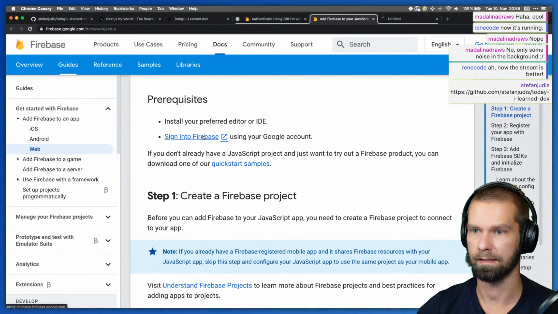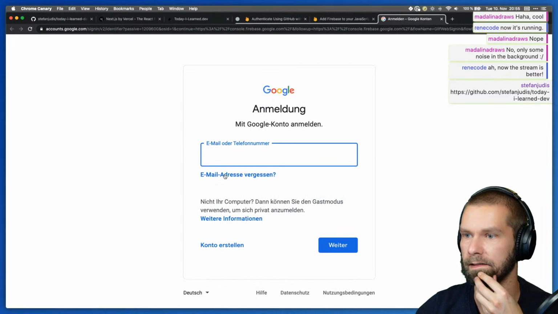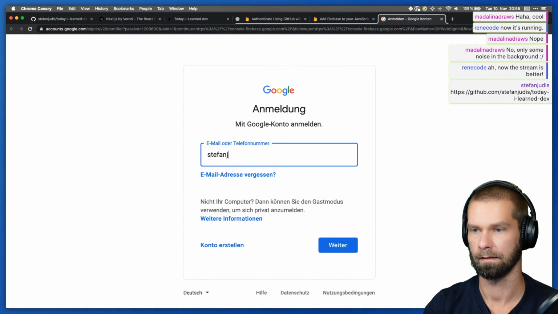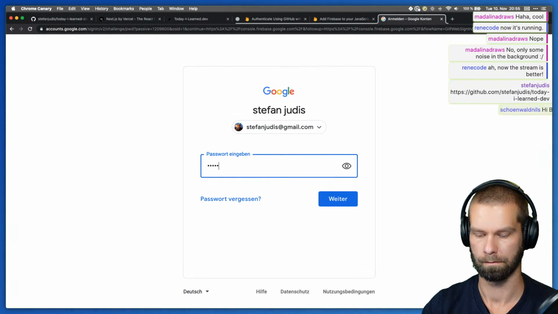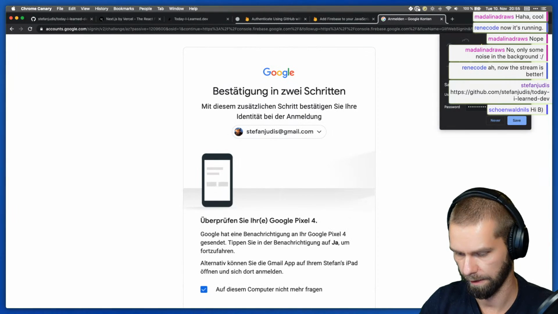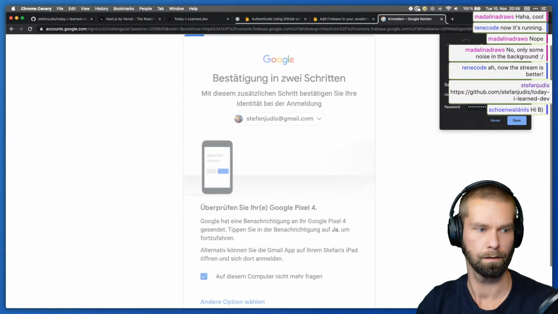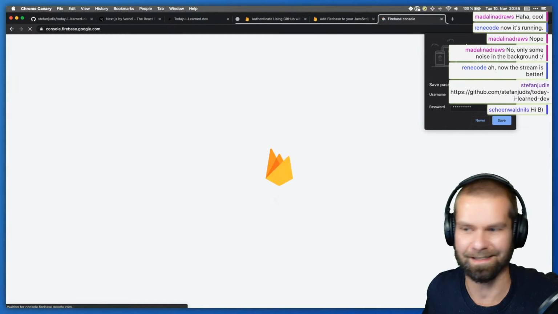So I'm gonna sign into Firebase. And let's see. Now we have to do 2FA, yep. Hey Niels, Firebase action today. Let's see how this goes.